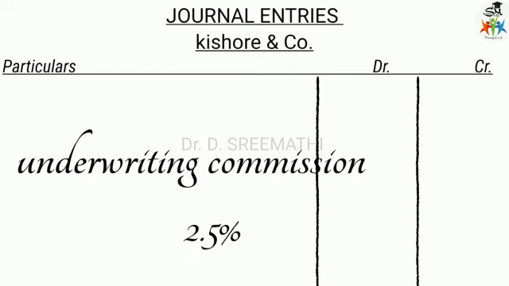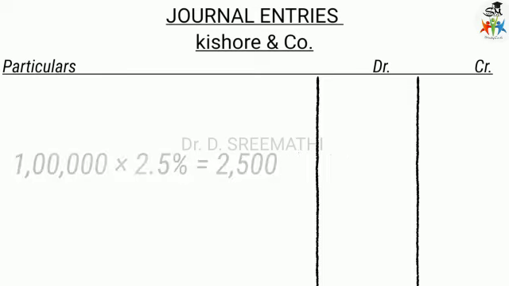So the maximum commission as per the law in force is 2.5% only. The entire issue is underwritten by Kishore and Co, so the entire issue value is 1 lakh rupees. Multiply 1 lakh by 2.5%, it is 2,500.